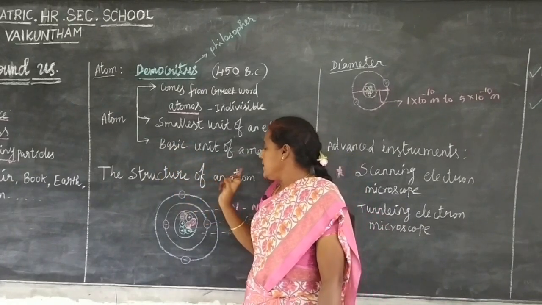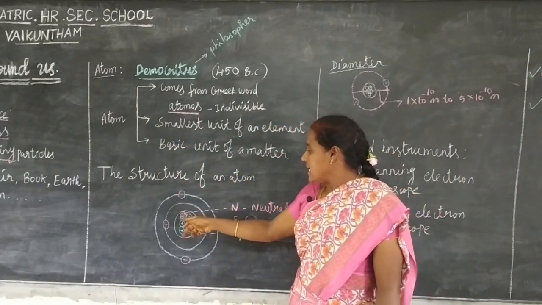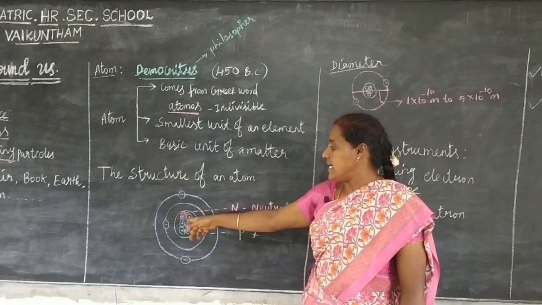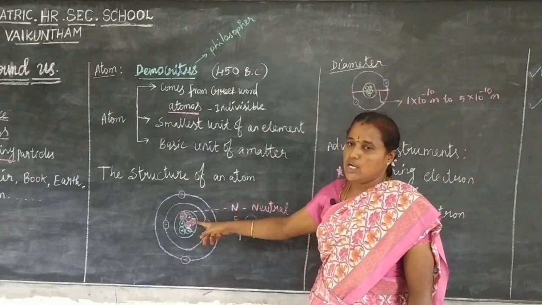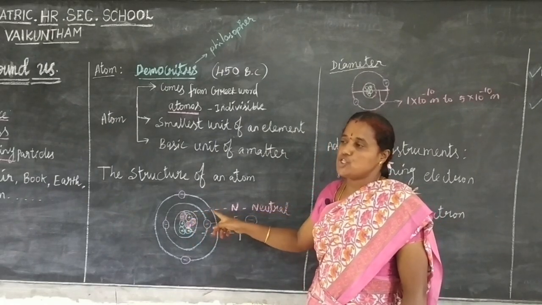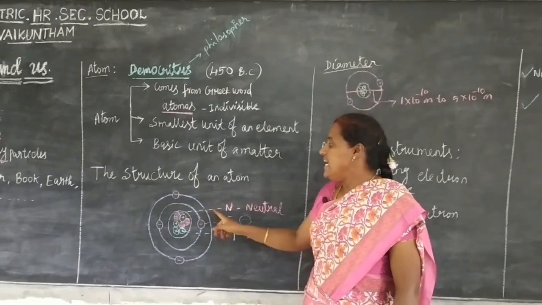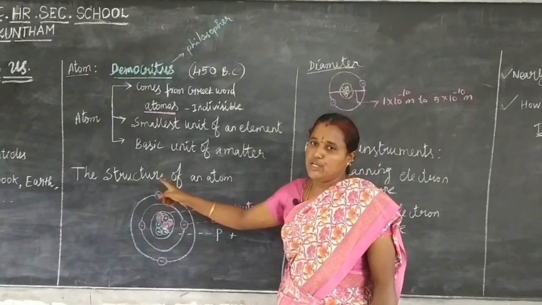The structure of an atom. The center part is the nucleus. Nucleus contains protons and neutrons. Proton has a positive charge. Neutron is neutral. Electrons revolve around the nucleus.